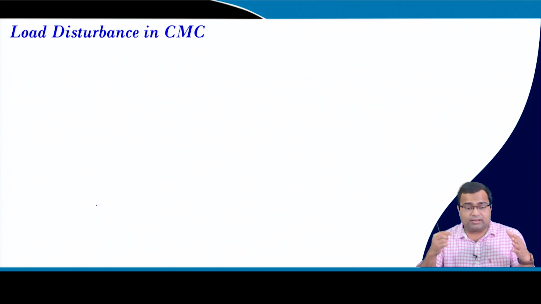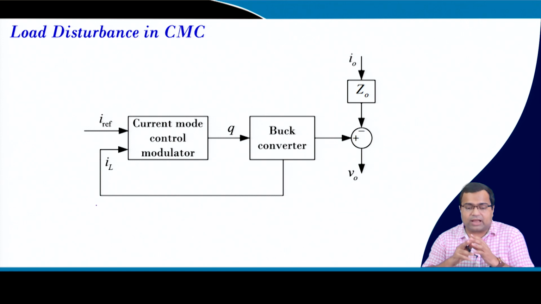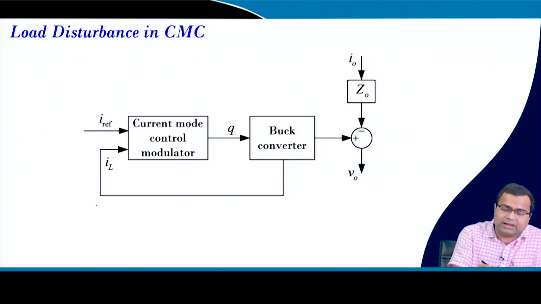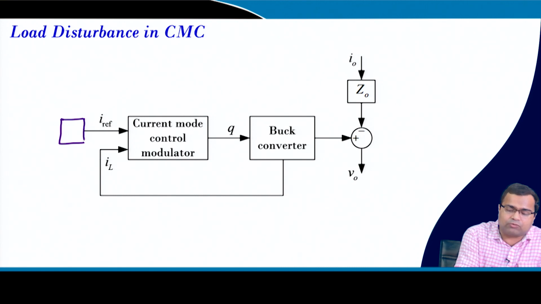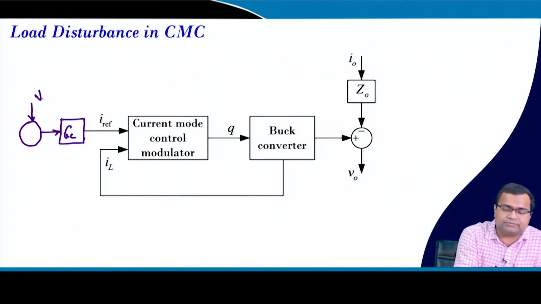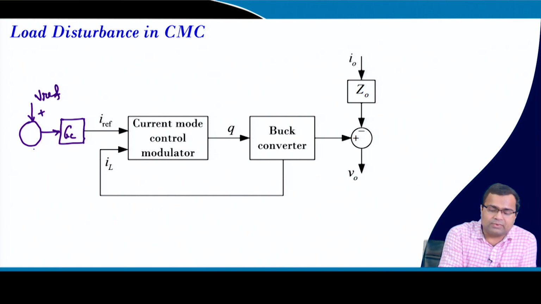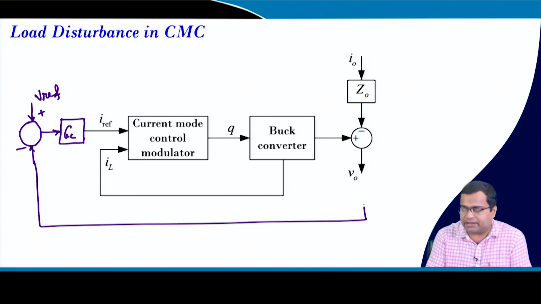Now, we are going to discuss load current disturbance in current mode control. In current mode control we have two loops, an inner current loop and an outer voltage loop. For the inner current loop, the current reference is generated by the outer loop, which has a controller, and the controller takes one input, the reference voltage Vref, and another, the output voltage, which is coming from here.